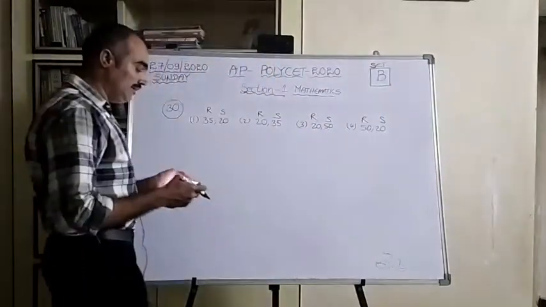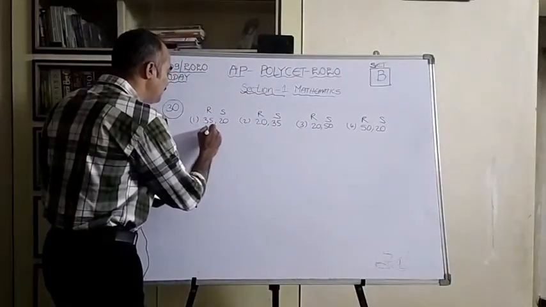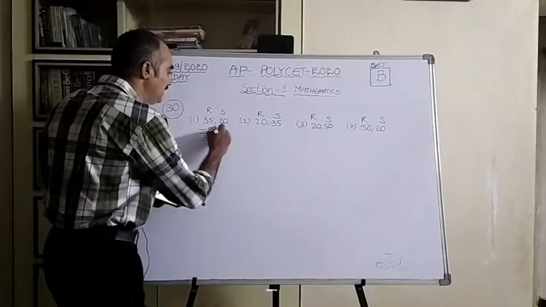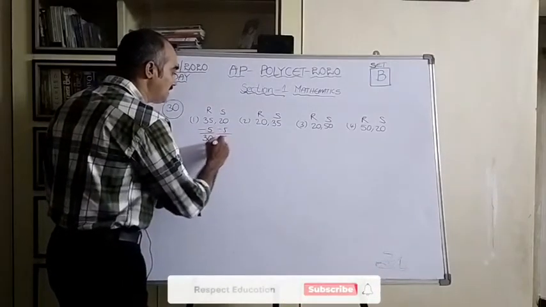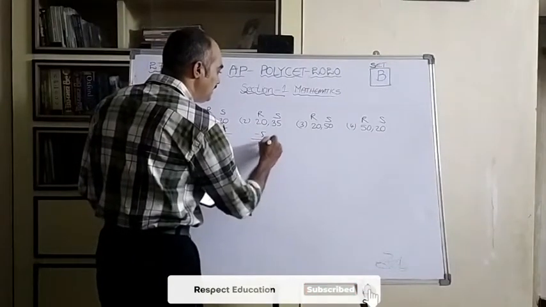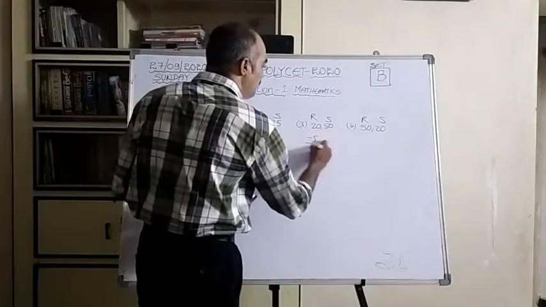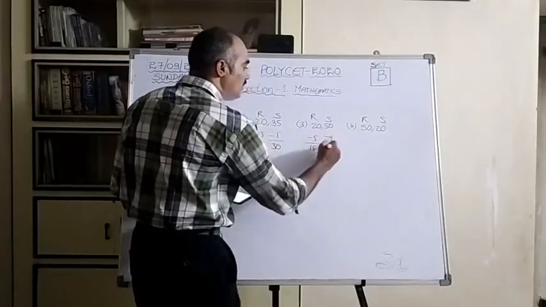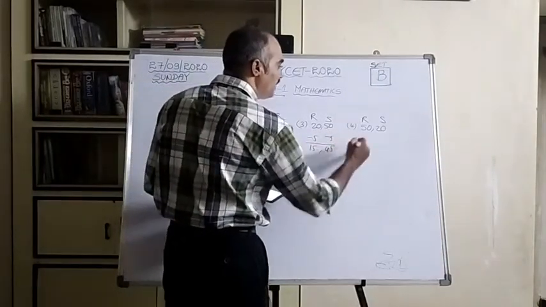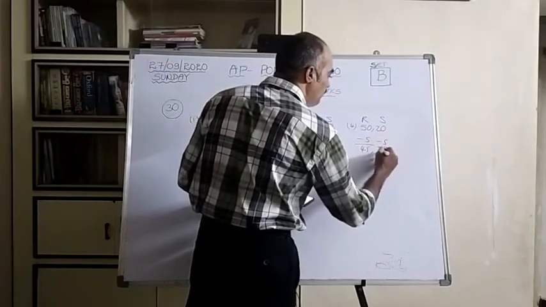Now, 5 years ago means we subtract 5 from each present age. Ramu was 30 years and Somu 15 years. Same way, minus 5 for the next option: 30 years and 15 years. Then minus 5: 45 years and 15 years.